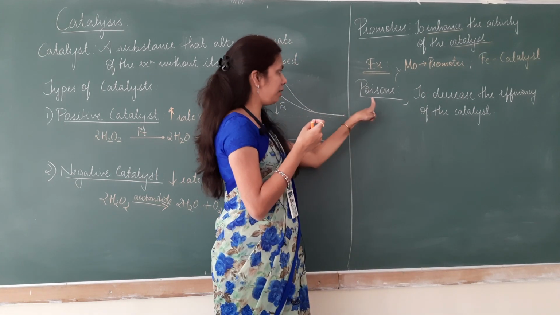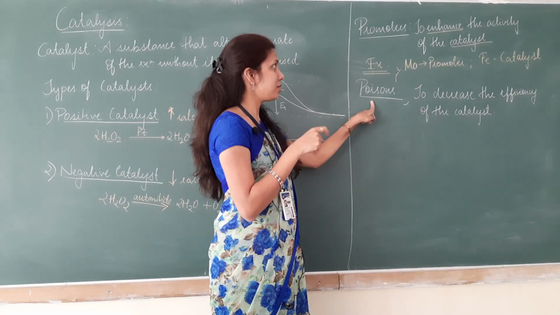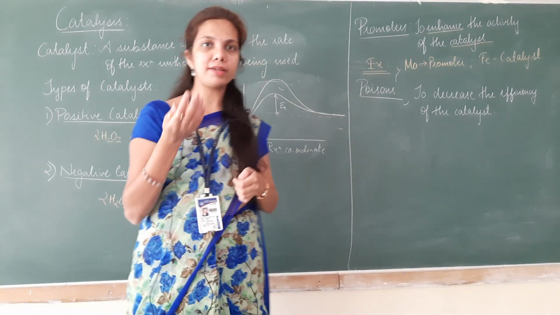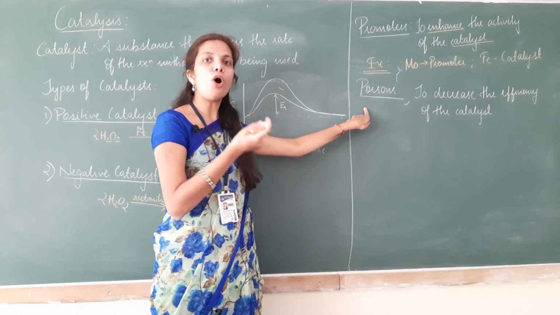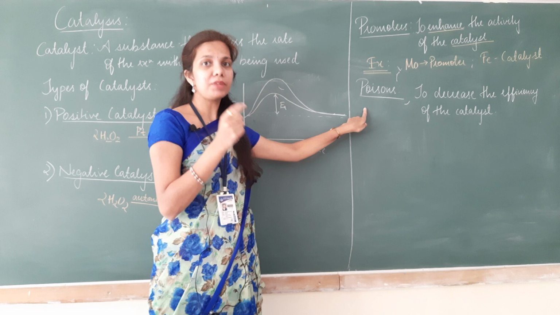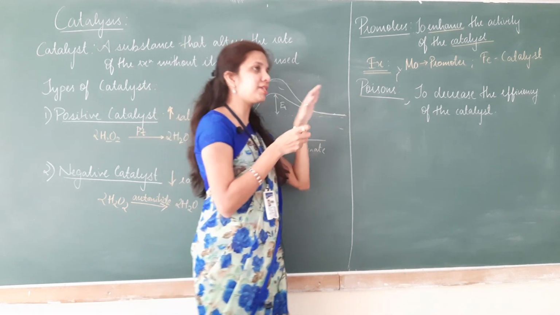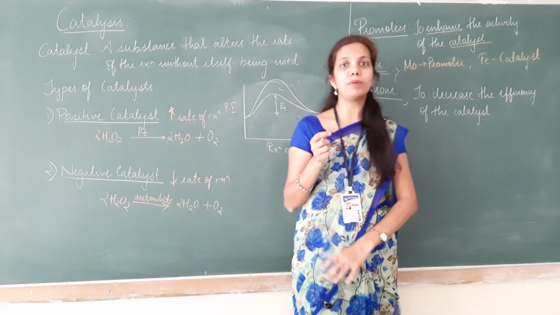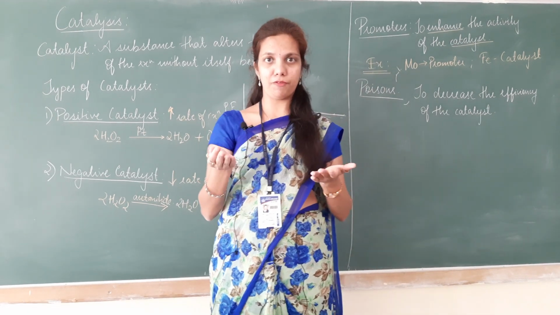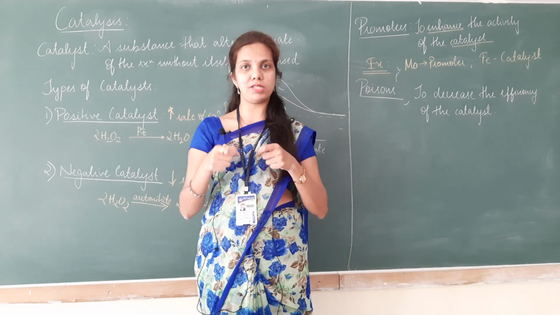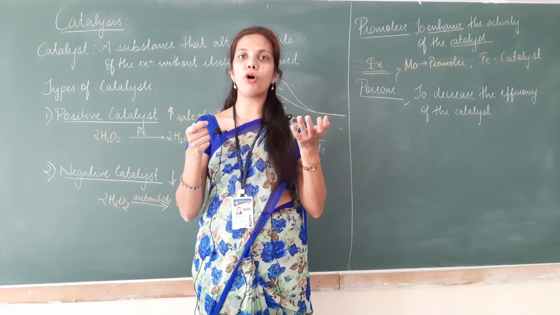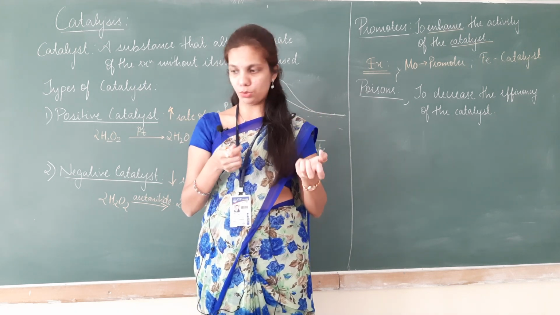The next term that we study here is poisons. Promoters enhance the activity of the catalyst. Poisons are the opposite. They decrease the efficiency of the catalyst. How do they do it? They block the active centers that are on the surface, and once these active centers are blocked, the efficiency of the catalyst is reduced.